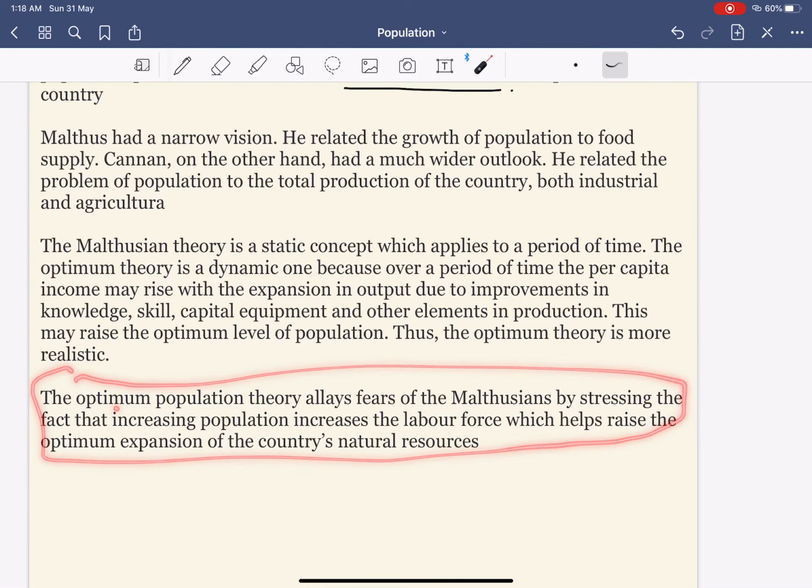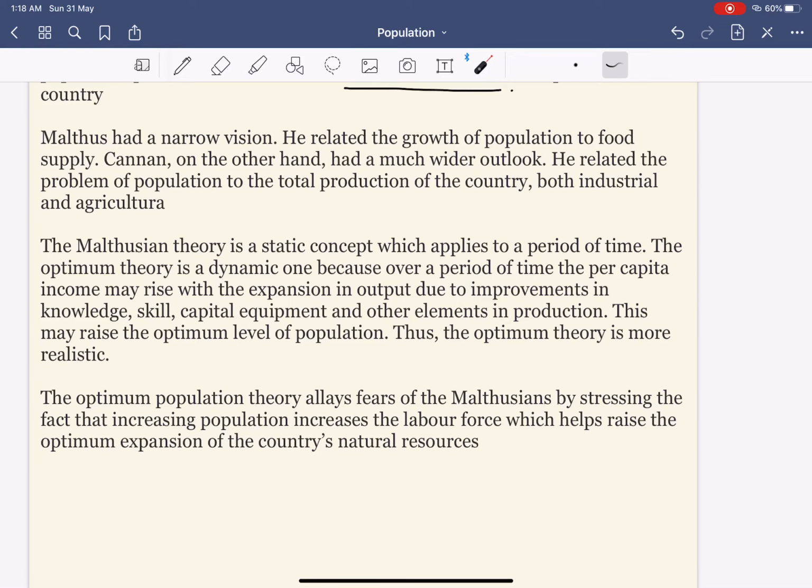It says that overpopulation is not good. It says that underpopulation is not good, but we need an optimum population. Whereas Malthus stresses only one thing, overpopulation, and that overpopulation will lead to disaster. He never talks about what will happen if there is underpopulation, or what is the actual level of population good for a nation. Now all this is talked about by the optimal population theory.